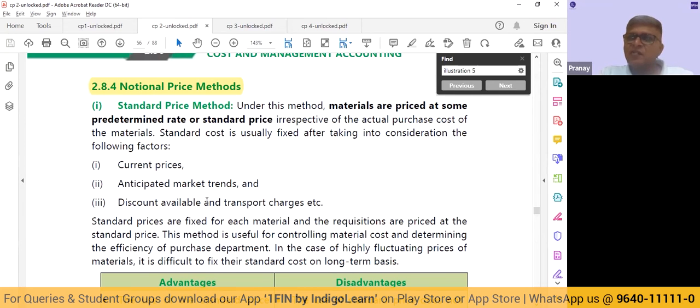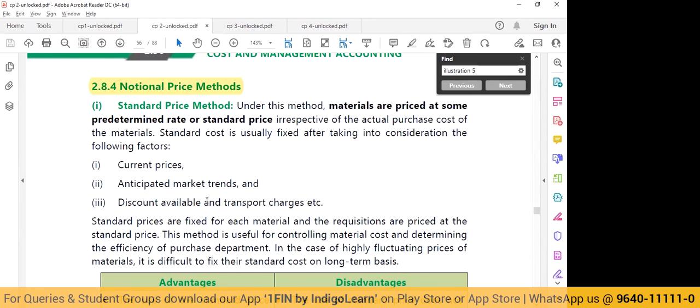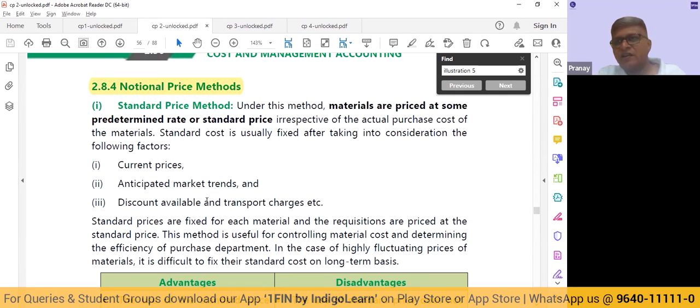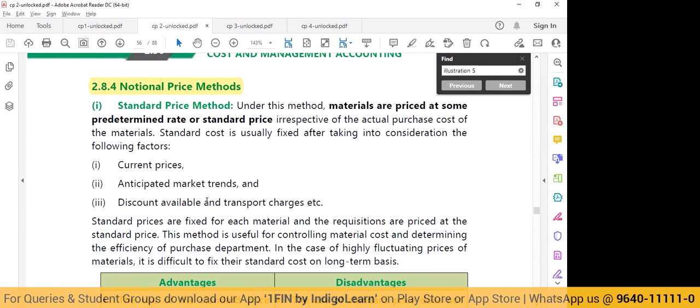But the replacement method says, you forget your FIFO, you forget your books. Today, if you have to go and buy that material, at what price can you buy? So basically, we are talking about using from the store and replacing it. Today, if you go and buy the raw material, you are going to get it at 65. So even though you have bought it at 40, if you replace your inventory, if you replace your stock, because you're using it for production.